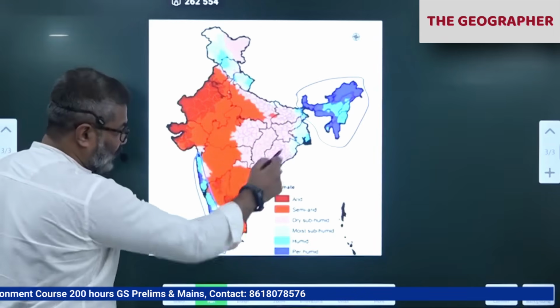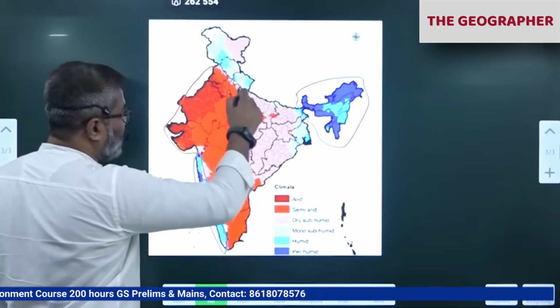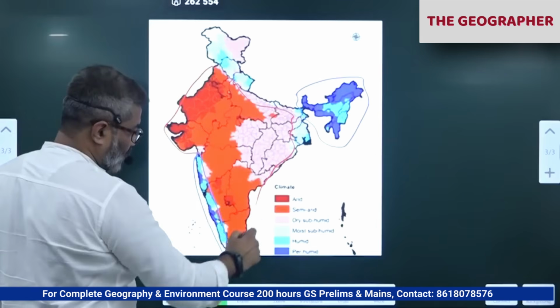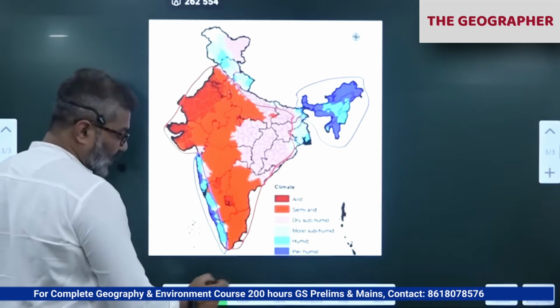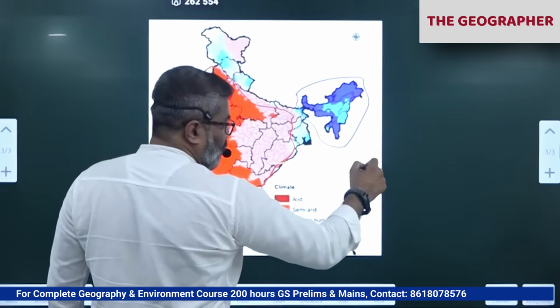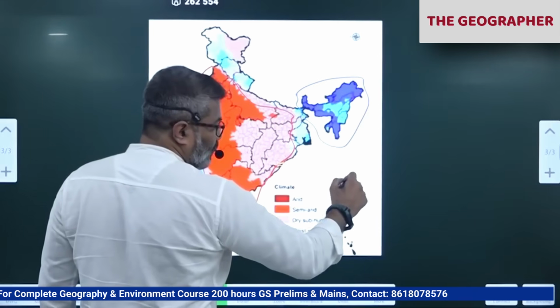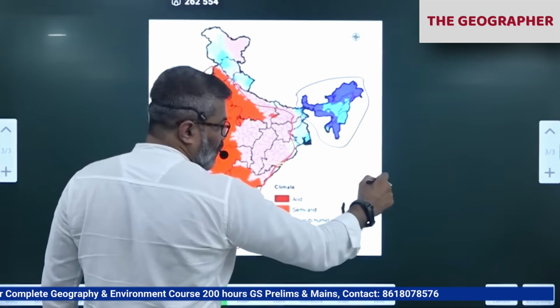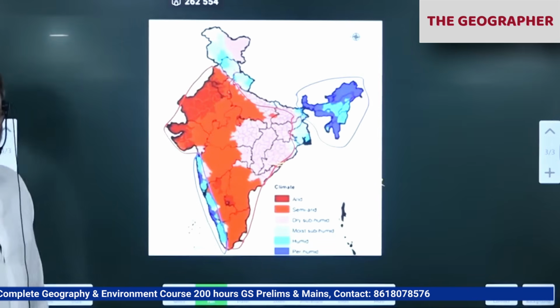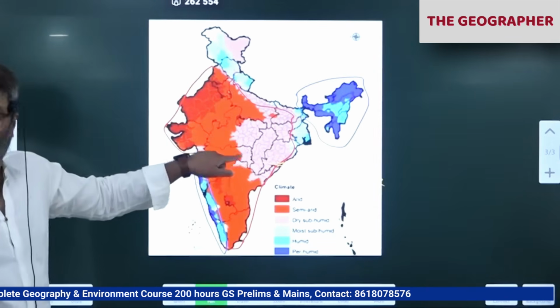See this belt. In the dry land only, you notice this part. Most of the population lives here. 70% of our population live here, and 90% of our livestock also live here. See, that means most of the population here doesn't have proper drinking water, or irrigation.